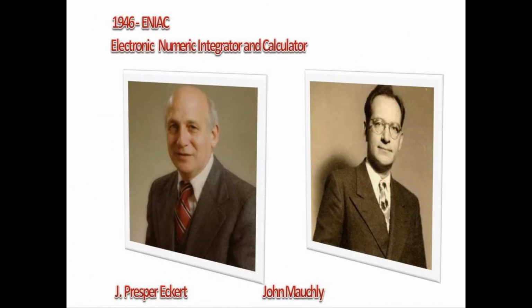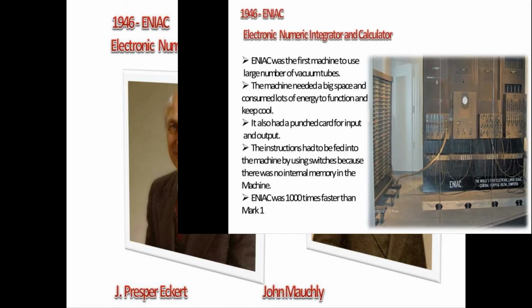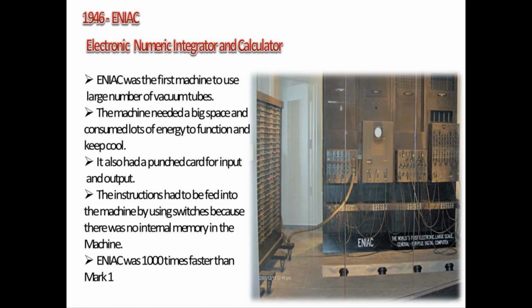After Howard, in 1946, ENIAC was invented by J. Presper Eckert and John Mauchly. The full form of ENIAC is Electronic Numerical Integrator and Calculator. ENIAC was the first machine to use a large number of vacuum tubes. The machine needed a big space and consumed lots of energy to function and keep cool. It also had punched cards for input and output. The instructions had to be fed into the machine using switches because there was no internal memory in the machine. ENIAC was 1000 times faster than Mark I.